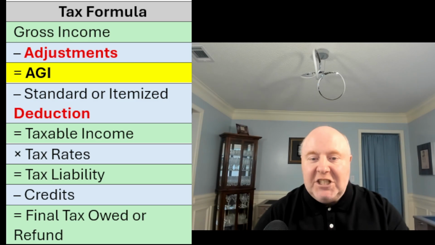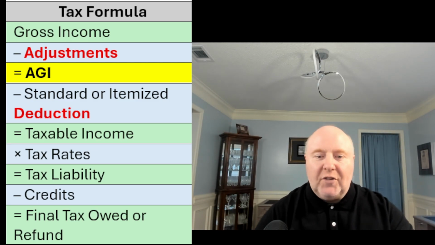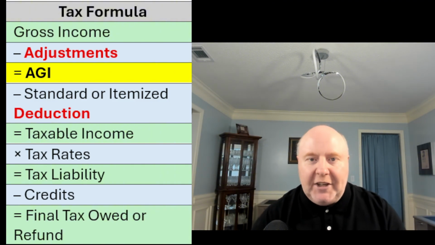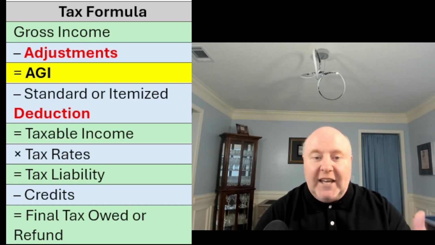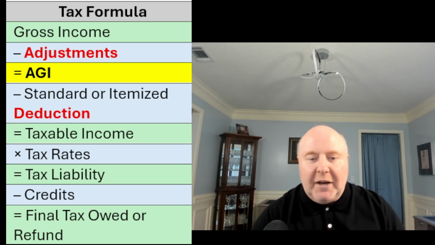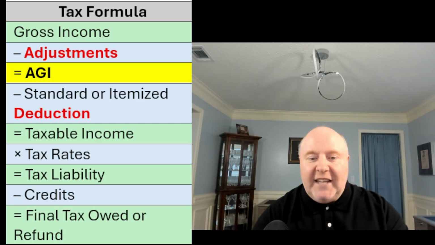Once we have the AGI, you can see there's standard deductions and itemized deductions. If you're focusing on those itemized deductions, you're not lowering your AGI, and you're only going to be able to take those deductions if you're itemizing anyways. Since the standard deduction is over $15,000, you have to have over $15,000 worth of itemized deductions for any of those deductions to even make a difference in your taxes. And that's what gets us to taxable income.